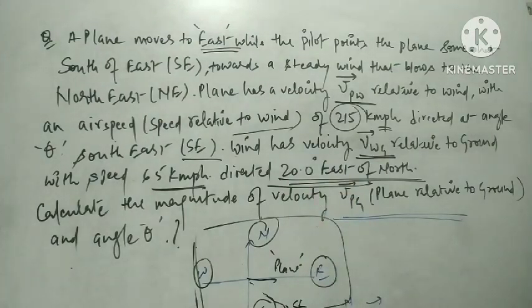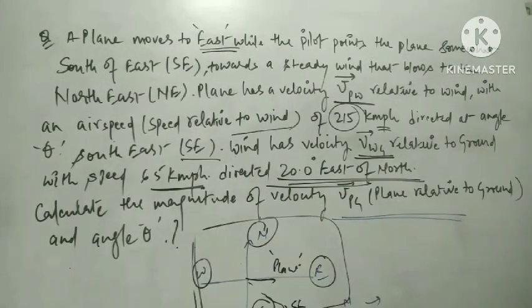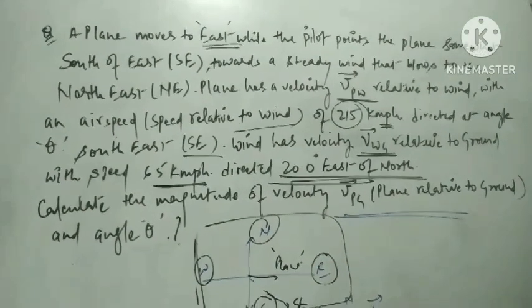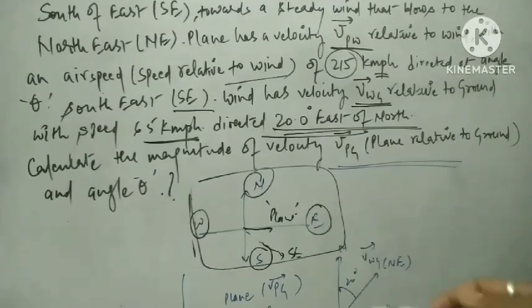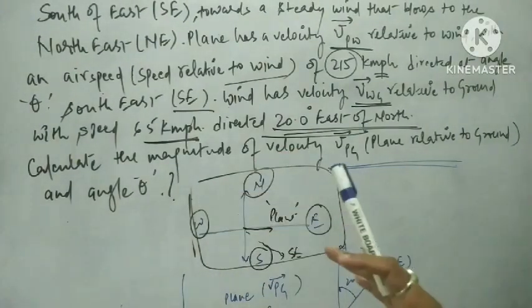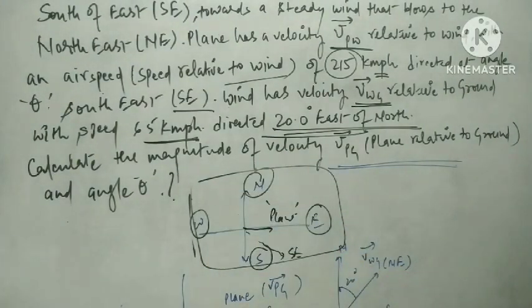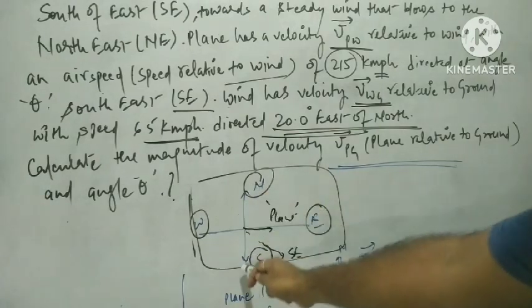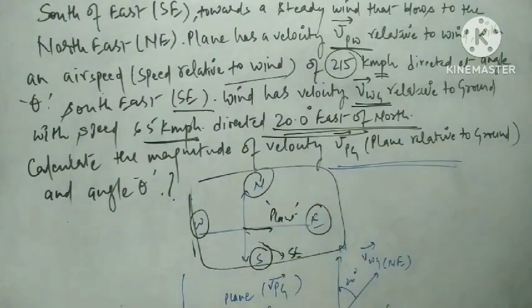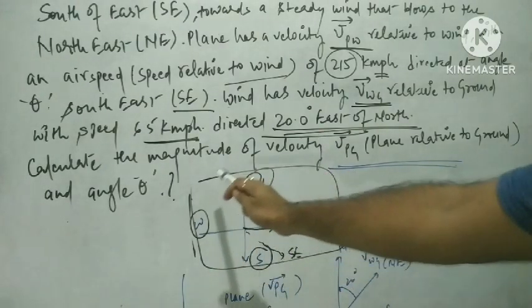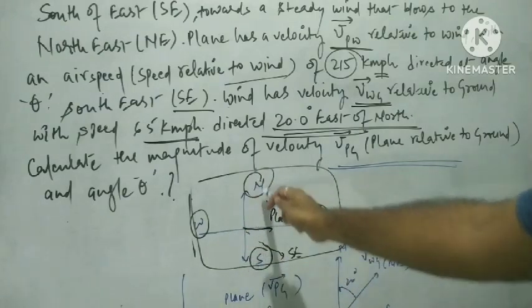Now, if you read that question, it seems to be very confusing. But if you resolve the question step by step, the first thing you have to do is map the question with the help of directional constants. We have just plotted the directional constants at east, west, north and south.